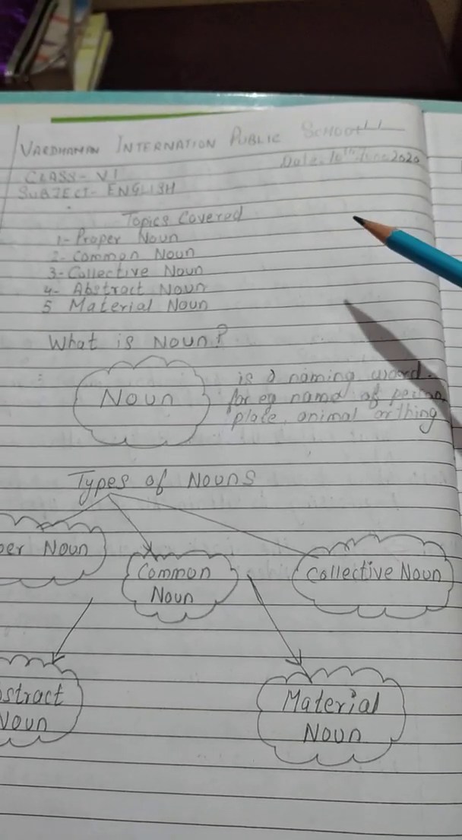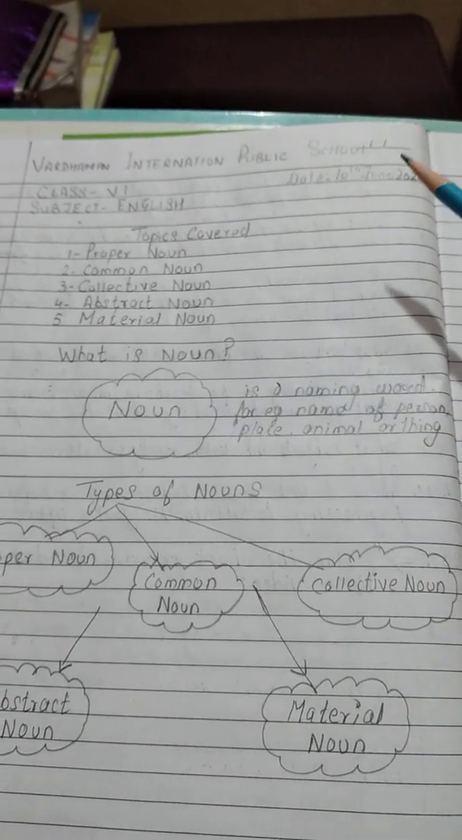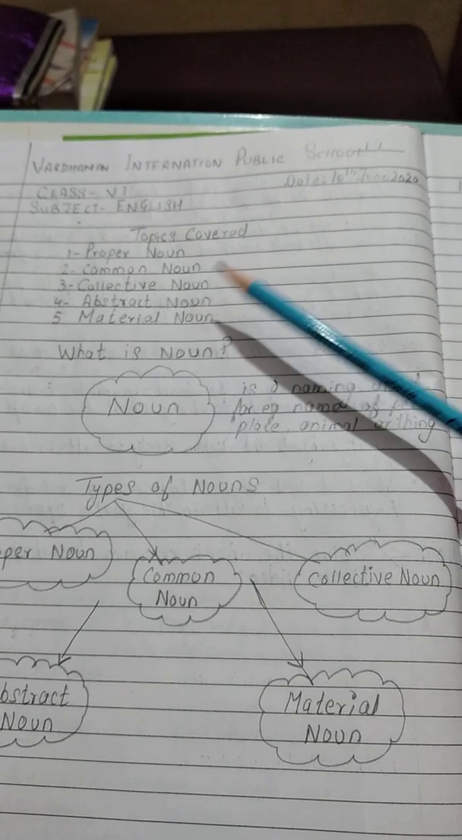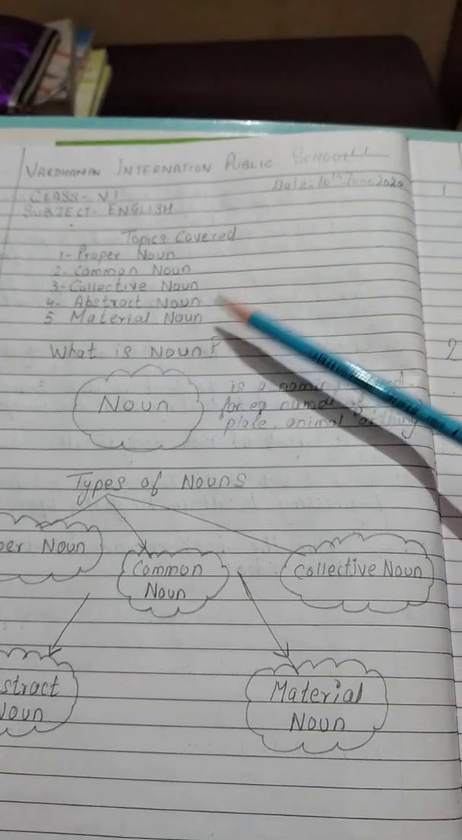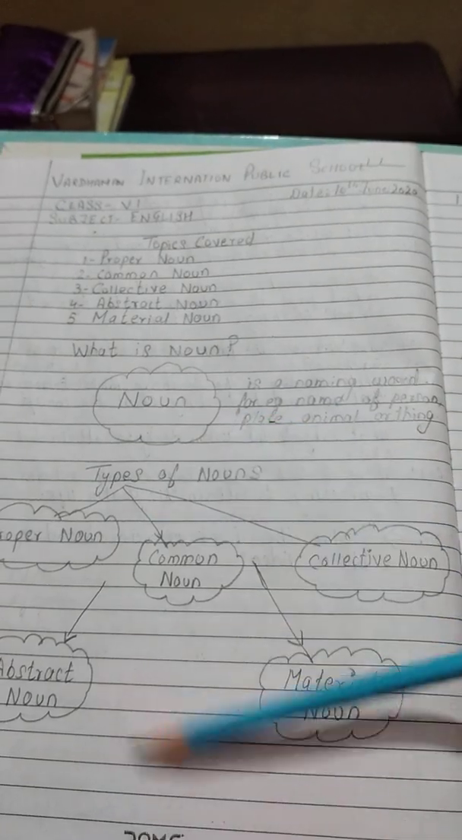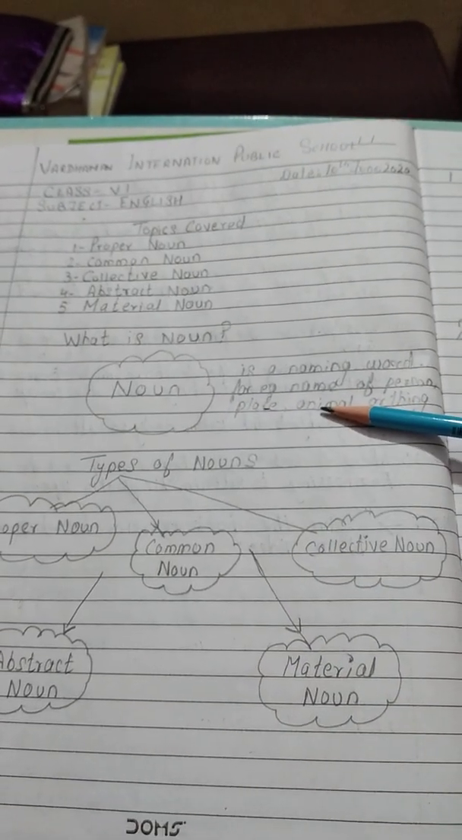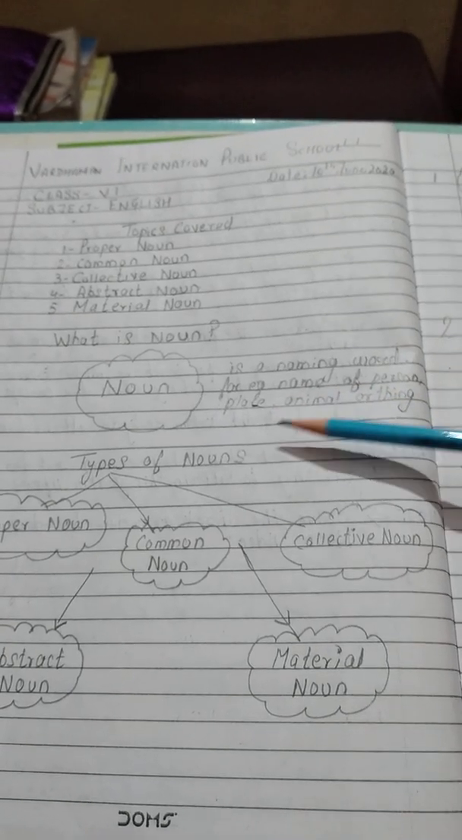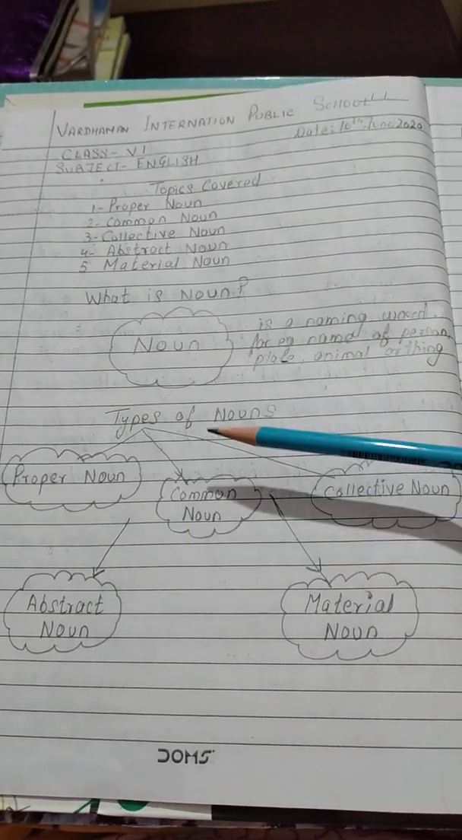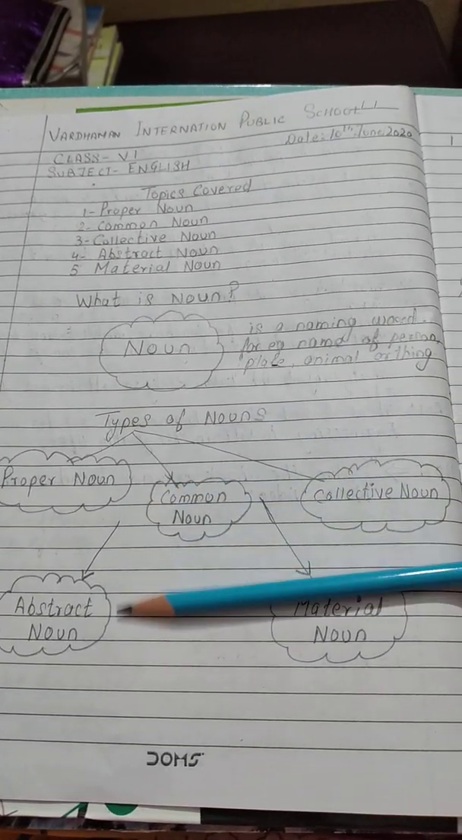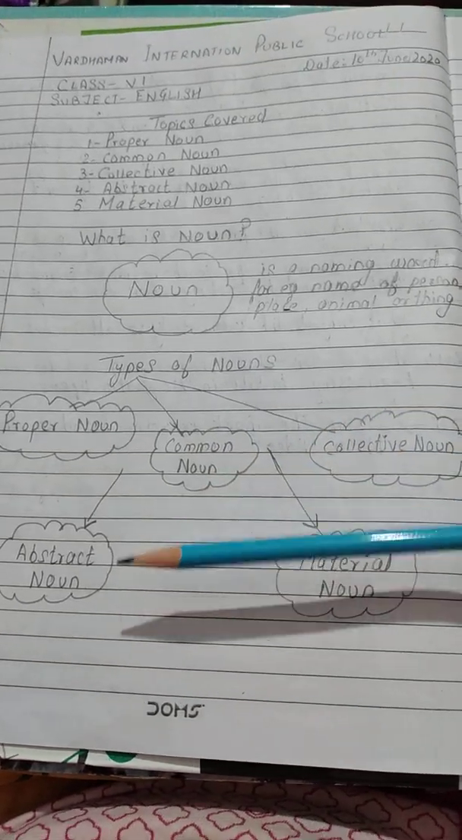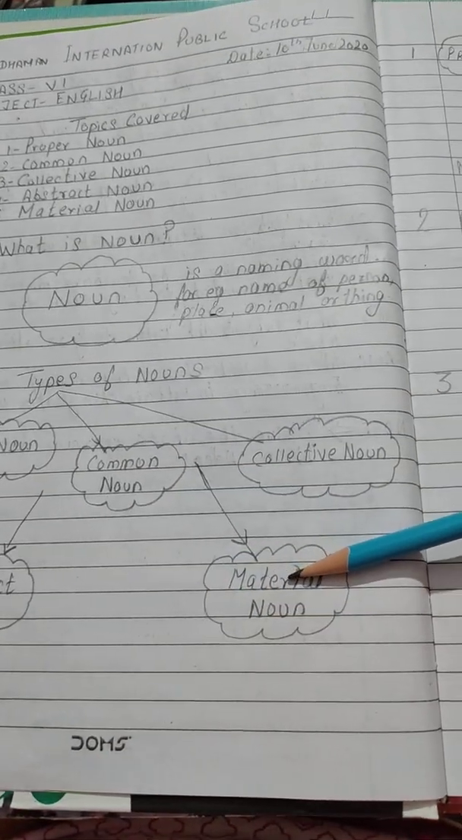Okay, so now in this video we are going to cover all the types of nouns, that is proper noun, common noun, collective noun, abstract noun, and material noun. As you can see, this is the chart made up. Noun, what is a noun? Noun is a naming word. For example, the name of a place, person, animal, or a thing. Now types of nouns. We have 5 types of nouns: proper noun, common noun, collective noun, abstract noun, and material noun.